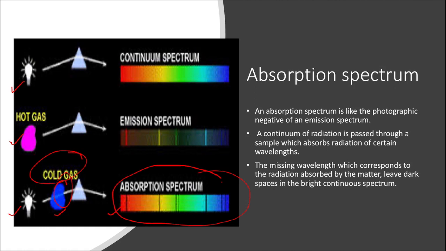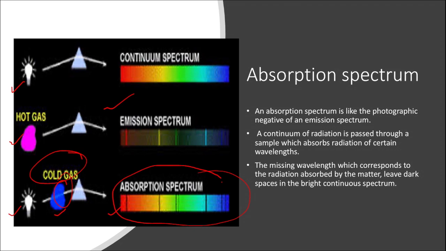In a similar way, emission spectrum can also be not continuous, because emission spectrum would just consist of some bright lines. Those bright lines would correspond to the frequencies which the atoms are emitting while moving from excited to ground states. Thus, emission and absorption spectrum are not continuous. They are in fact called line spectrums because they consist of lines. In absorption spectrum, I have got dark lines in an otherwise continuous spectrum, and in emission spectrum, I have got some series of bright lines.